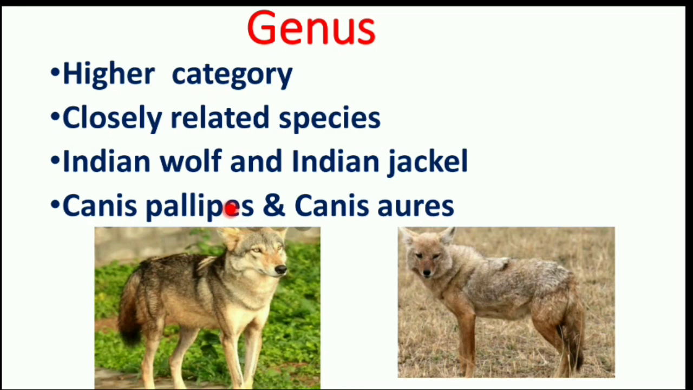Coming to the genus, it is the next higher category. Closely related species constitute a genus. Example, Indian wolf and Indian jackal. The scientific name of Indian wolf is Canis pallipes. The scientific name of Indian jackal is Canis aureus. Both belong to the same genus called Canis because both look similar. But due to some differences, they belong to different species, pallipes and aureus.